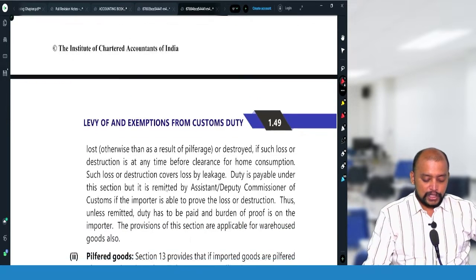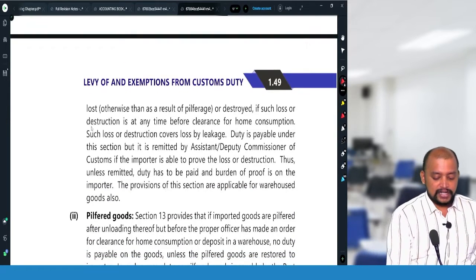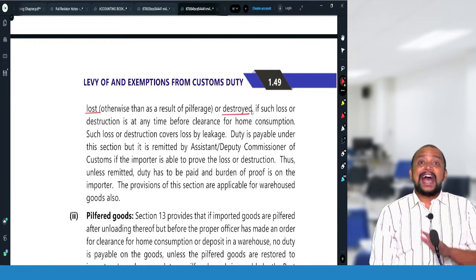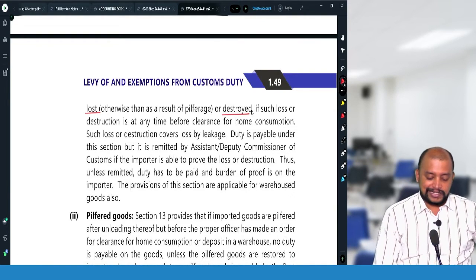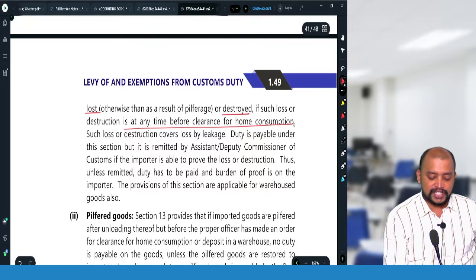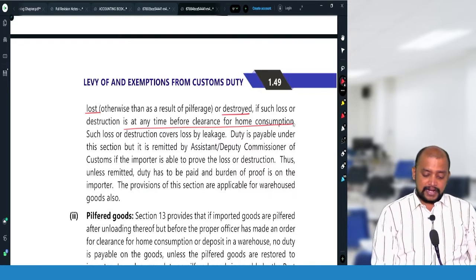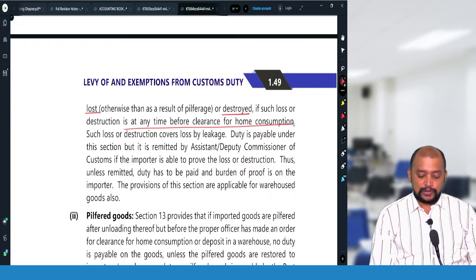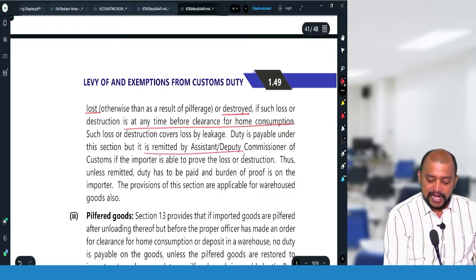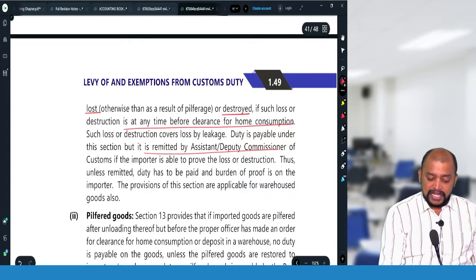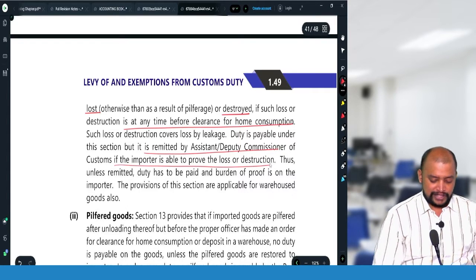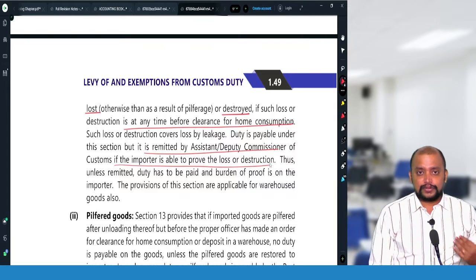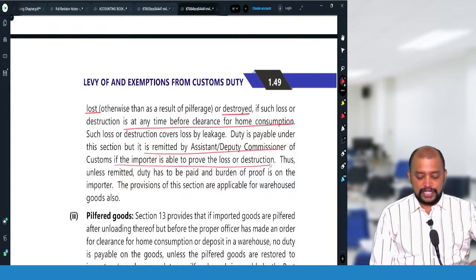When should it have been lost or destroyed? At any time before actual clearance for home consumption. The duty payable, first we need to pay, but it is remitted by the customs officer if the importer is able to prove the loss or destruction. Therefore, the burden to prove that the goods are destroyed is on the importer.